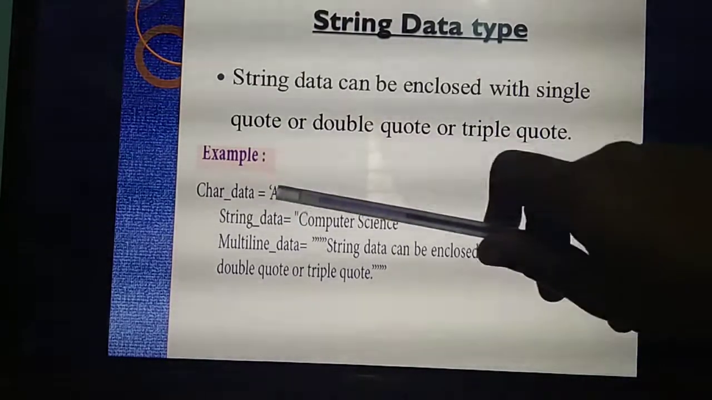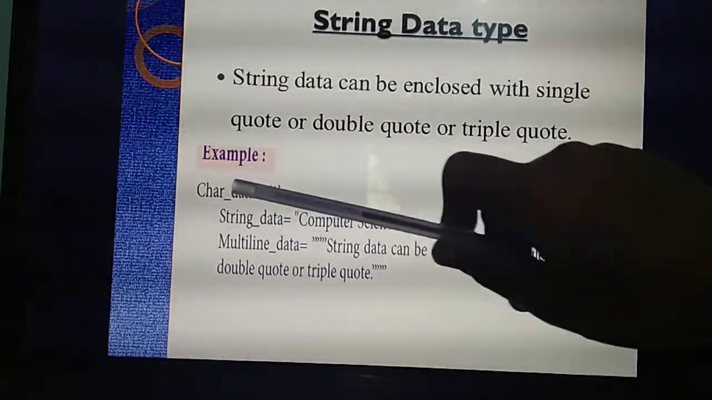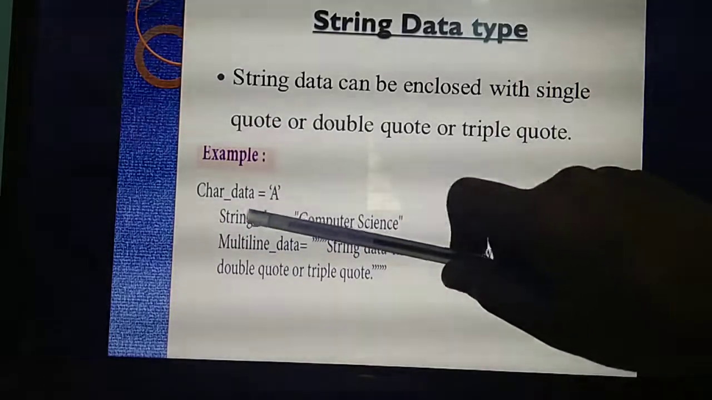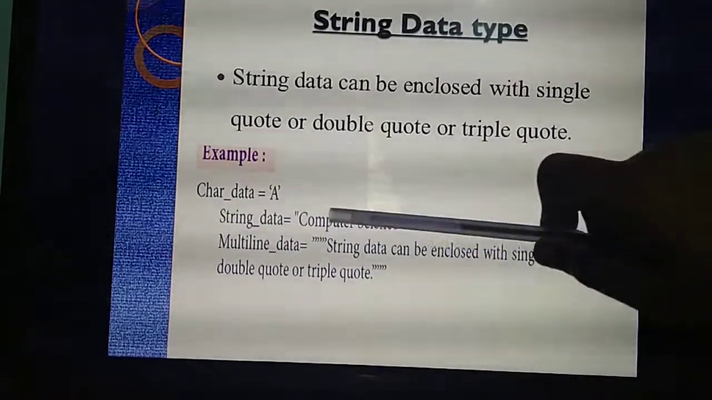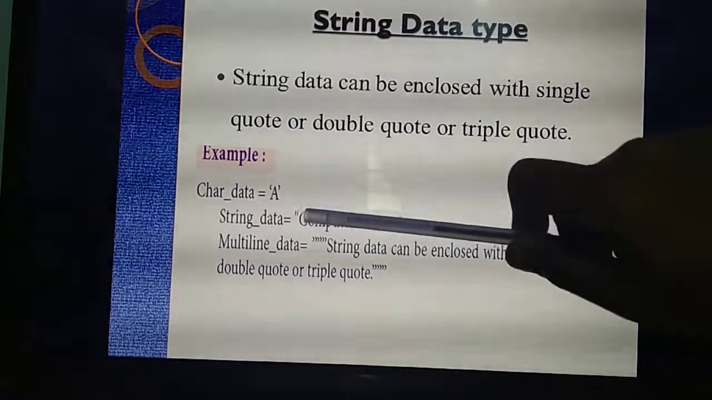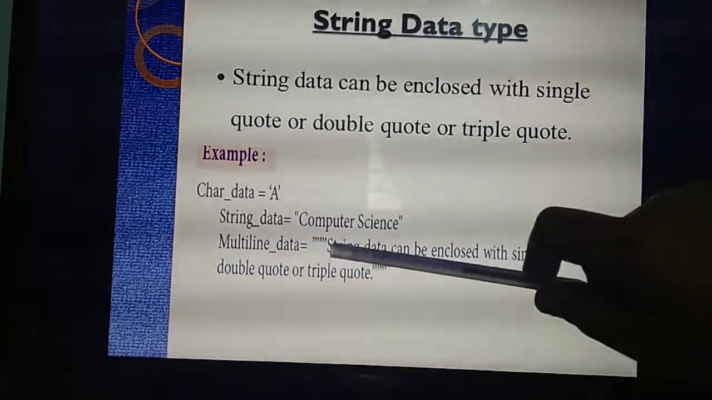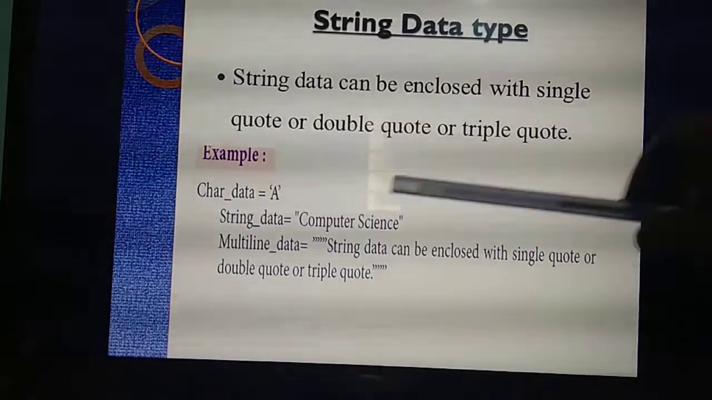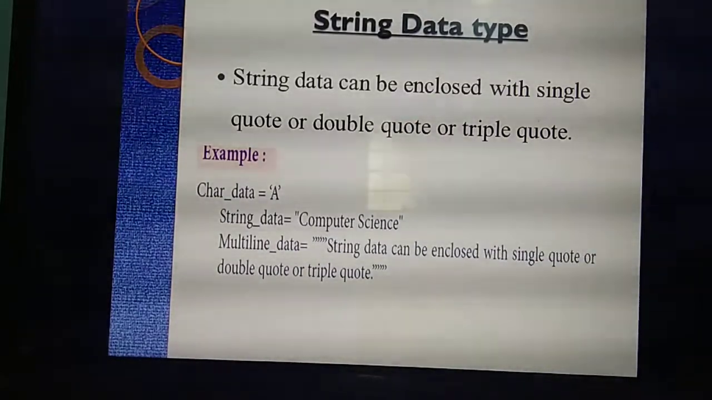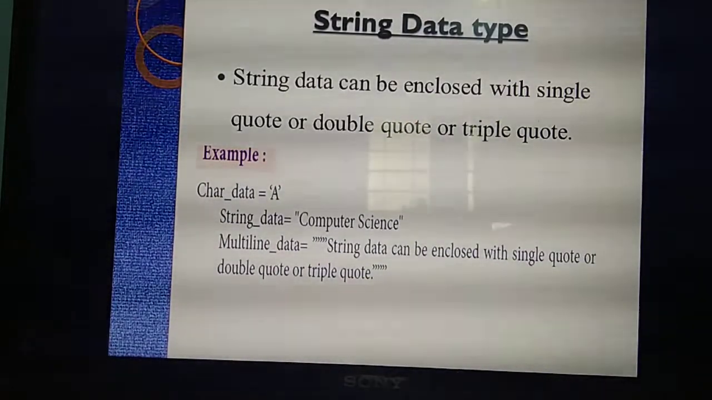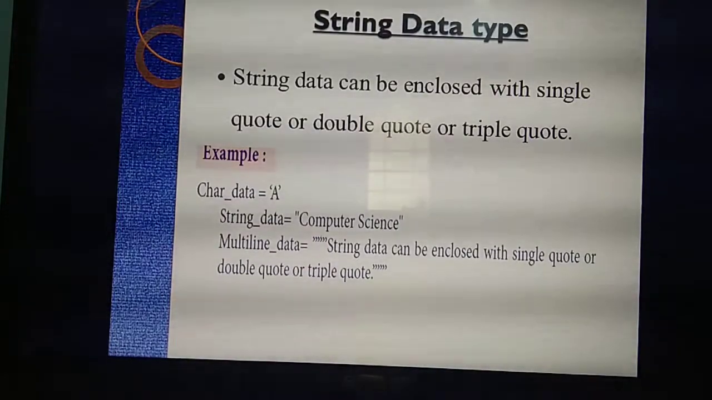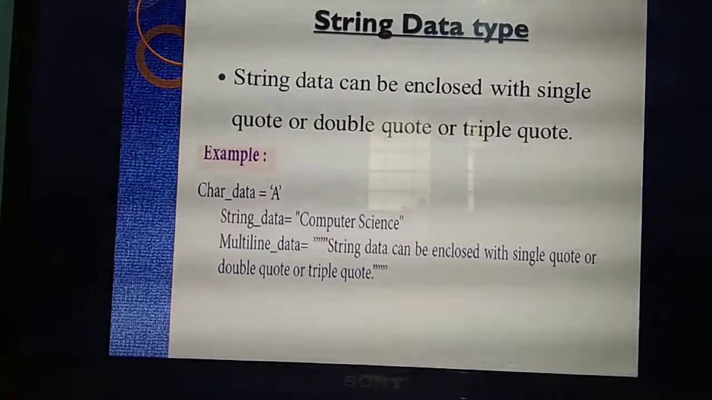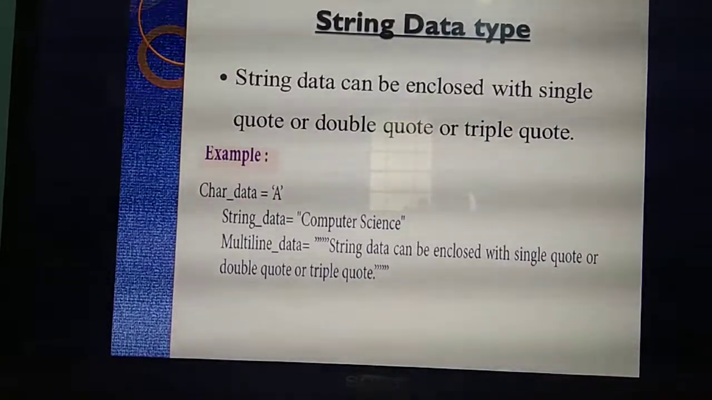So listen, here is the example. Character data: single quote. String data, that means 2 words: double quotes. Multi-line data. What do you mean by multi-line? One big sentence, so triple quotes. See? I have given triple quotes. Understand the use of single quote, double quote and triple quote. So with this, the chapter is getting over.